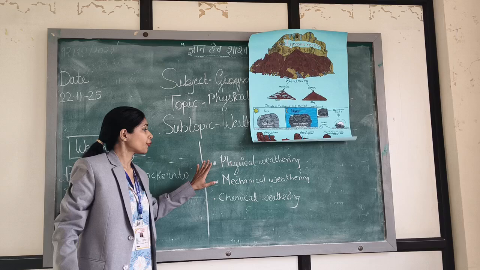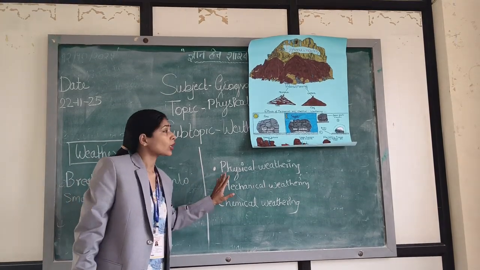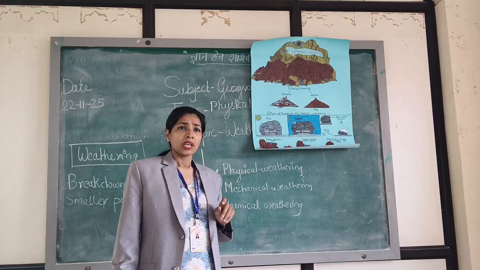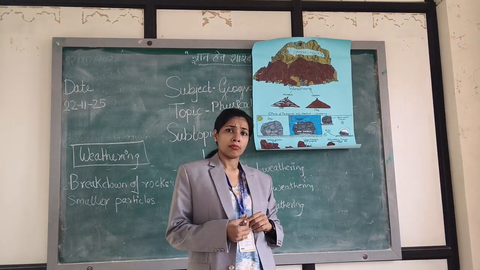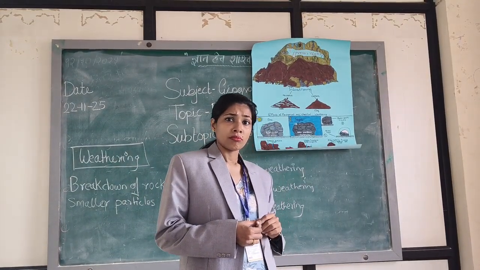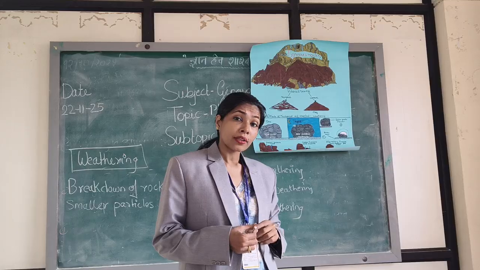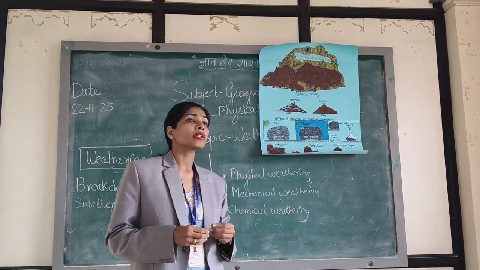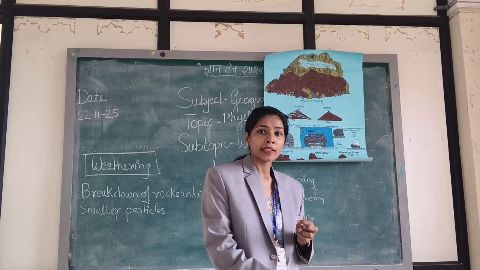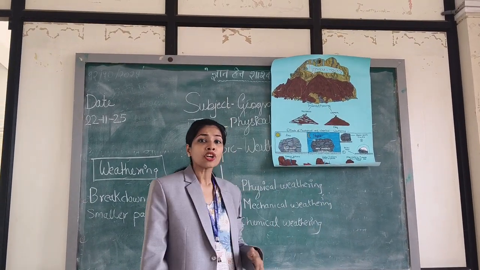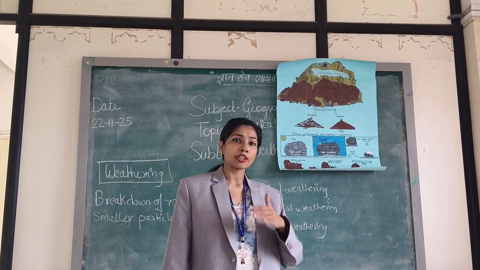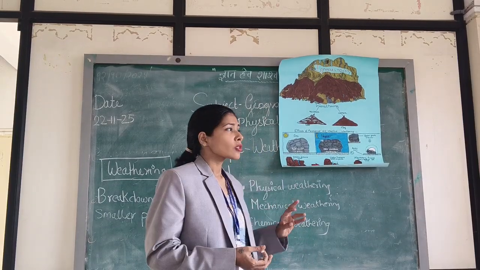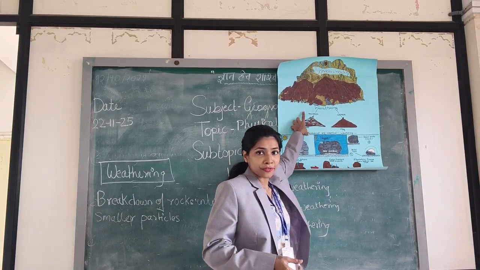Okay, now we come to the first one, physical weathering. Here you can see the physical structure of this igneous rock. How is this igneous rock formed? By volcanic eruption. As I said, there are lots of minerals and metals inside the layers of the earth, in the mantle, in the core. So when it comes out as a volcano, then the igneous rock is formed.